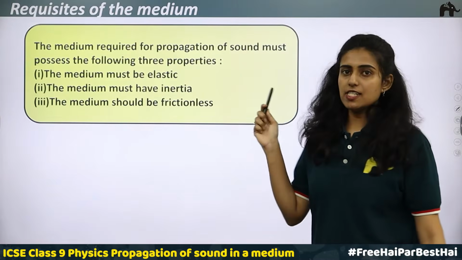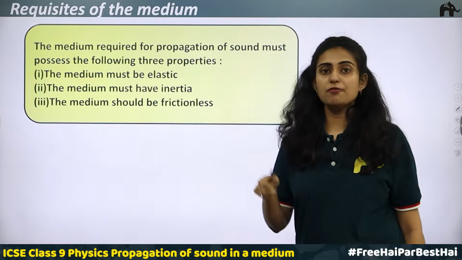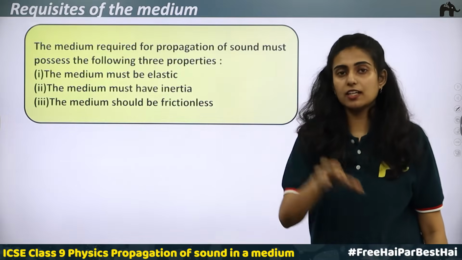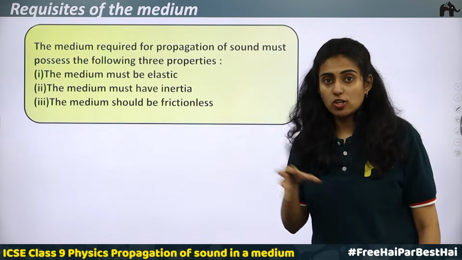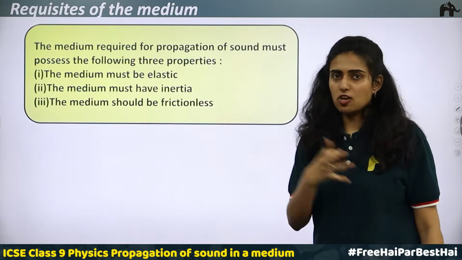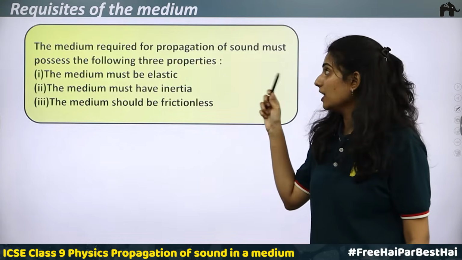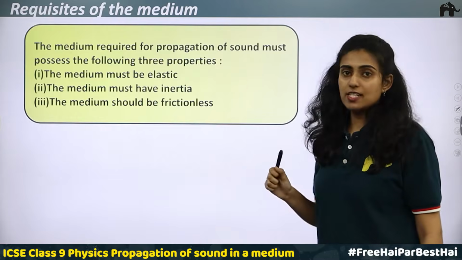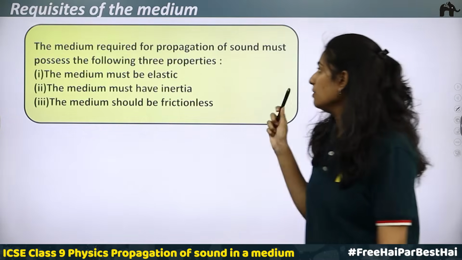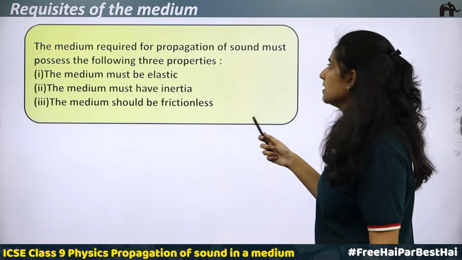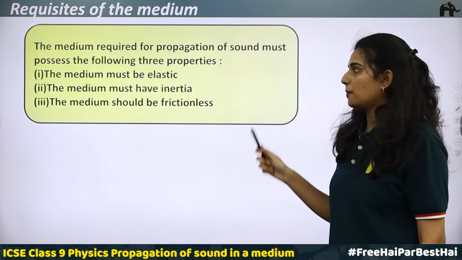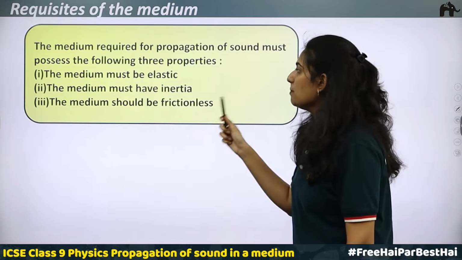Requisites of the medium. We said that there should be a material medium for sound to travel. It can be air, it can be glass, it can be water, it can be any solid, but it requires a material medium. There are some requisites of the material medium. The medium required for propagation of sound must possess the following three properties. First, the medium must be elastic.